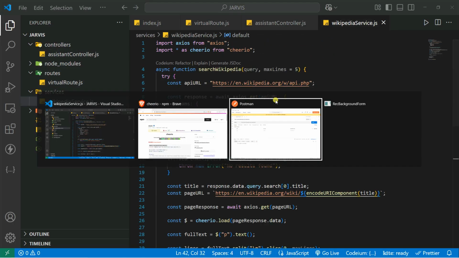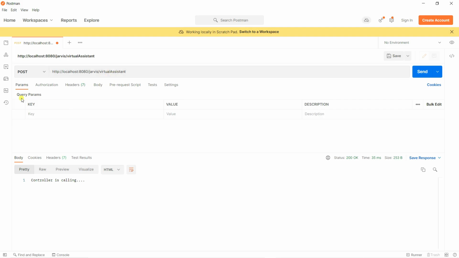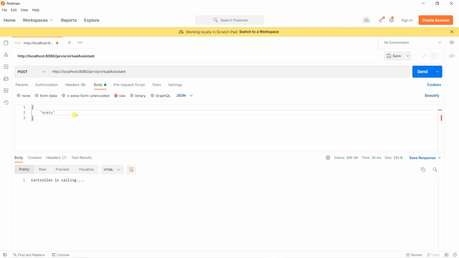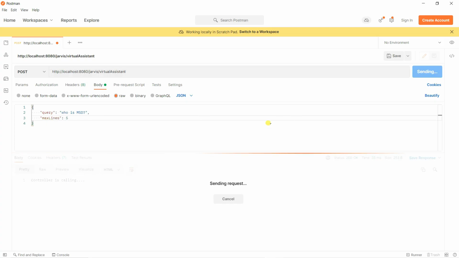Now let's go inside our Postman, and inside that you simply go into the body and raw, and the type should be JSON. Now I need to give the JSON data. The first thing is nothing but a query. So give it a query, let's say who is MSD. Or you can say MSD, like that. I mean Mahendra Singh Dhoni. And then for maxLines, let's give it 5 as the max line. Let's click on send.